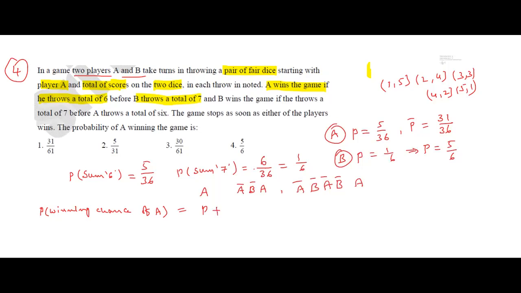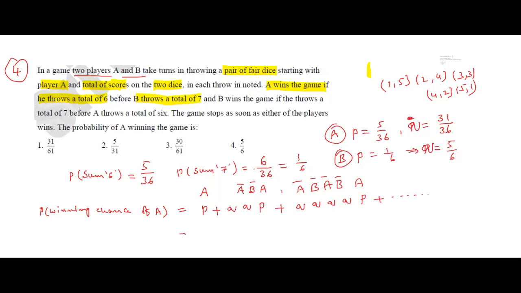So P plus A failed Q, B failed, that is also Q, A success P, plus A failed, B failed, A failed, B failed, A succeeds, like this. But here the Q has different values. No need to write complement.